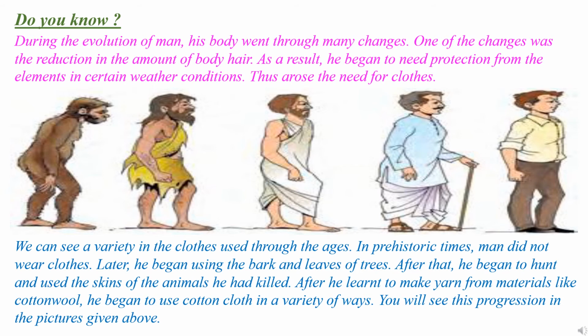We can see a variety in the clothes used through the ages. In prehistoric times, man did not wear clothes. Later, he began using the bark and leaves of trees. After that, he began to hunt and used the skin of the animals he had killed. Then, after he learned to make yarn from materials like cotton wool, he began to use cotton clothes in a variety of ways. You will see this progression in the picture given above.